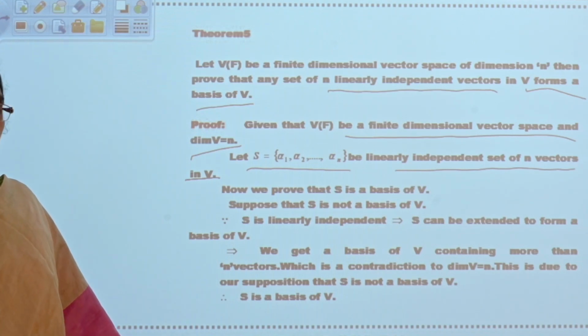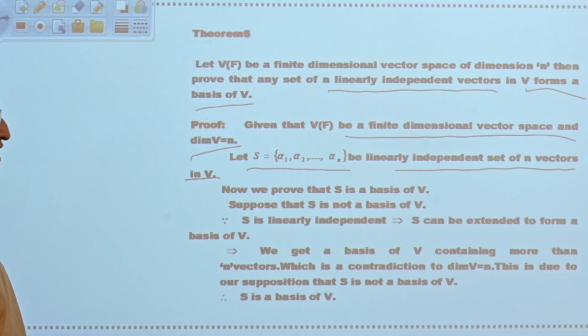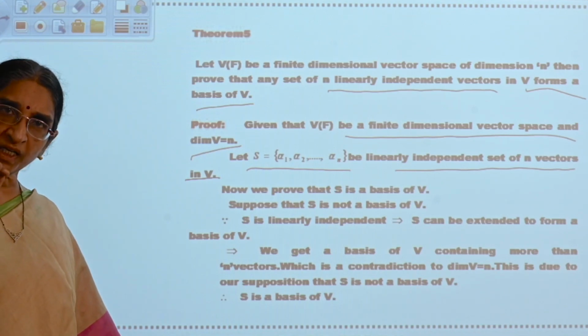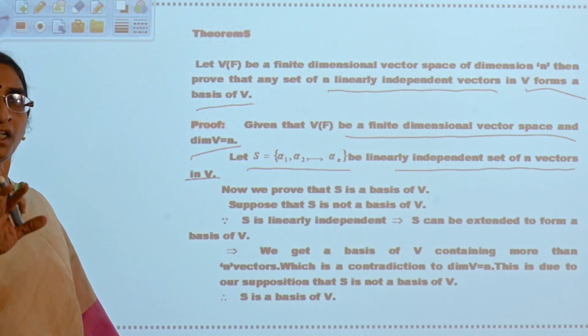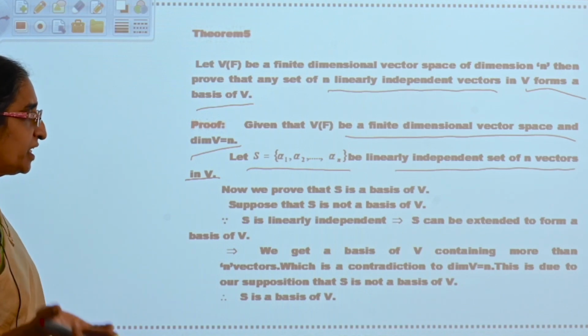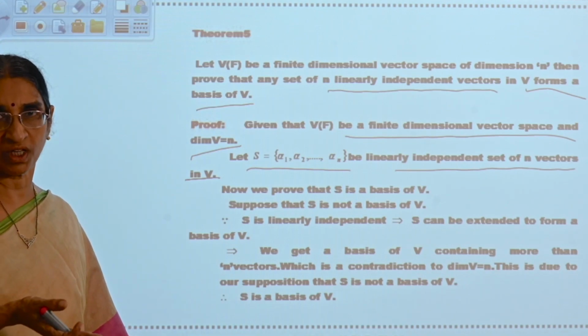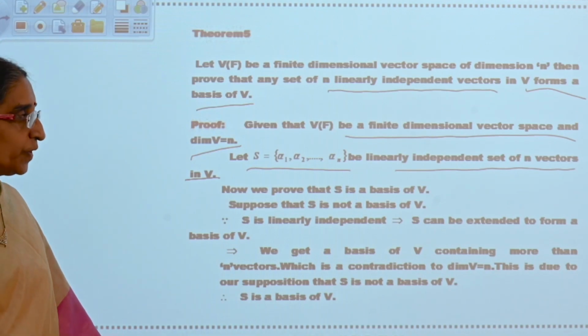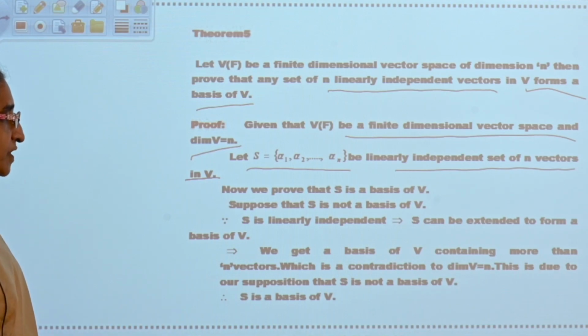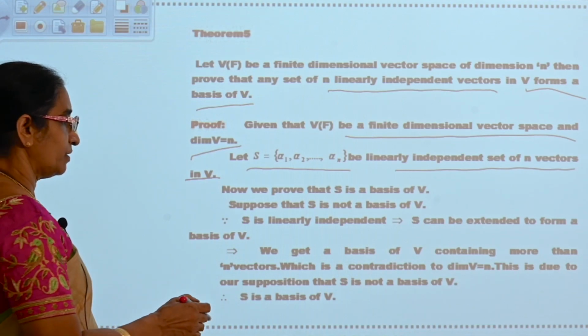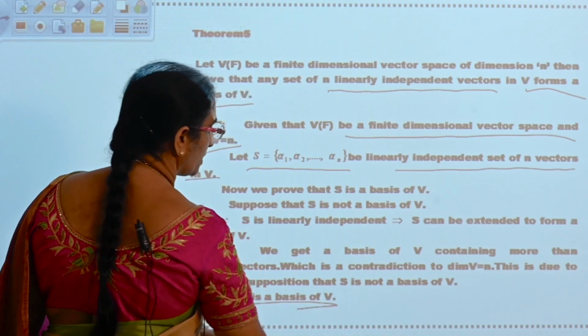Suppose that S is not a basis of V, S is linearly independent, therefore S can be extended to form a basis. That means the basis set is having more than n elements, which is a contradiction because dimension of V is equal to n. Therefore, it should be the basis. L of S should be equal to V. Therefore, S is a basis of V.